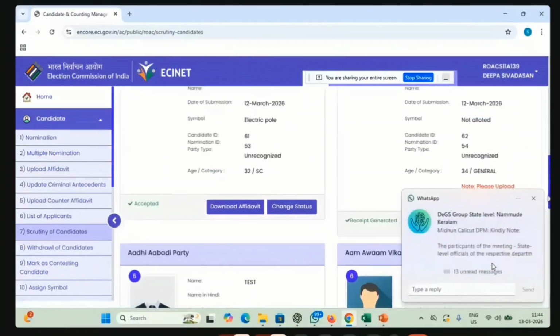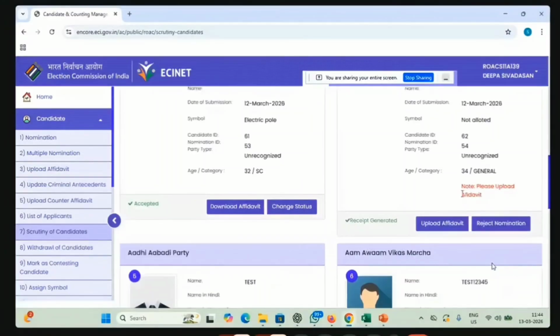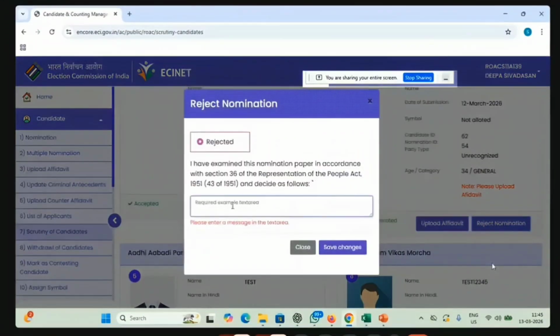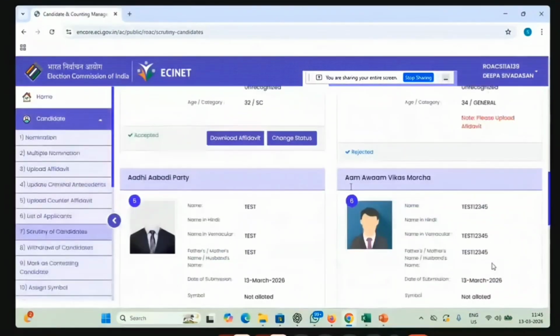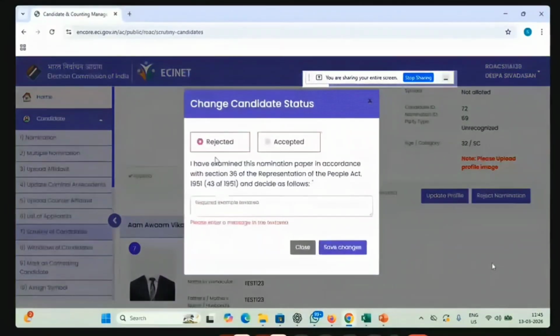Here he can see that when you take the list of scrutiny of applications, since the affidavit is not uploaded, there is no option for changing the status from approved to rejected, because it should be rejected since the affidavit is not there. If we have forgotten to upload the affidavit, please upload it. So we have to reject this since the affidavit is not there. Then we have to select and change the text to accepted.